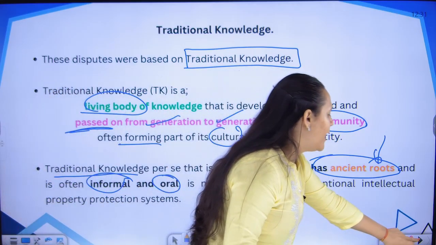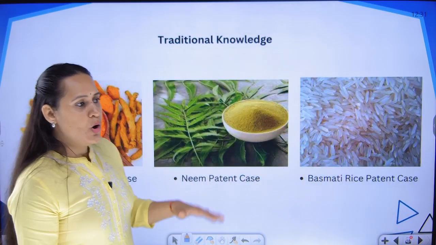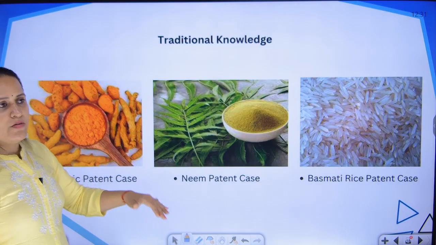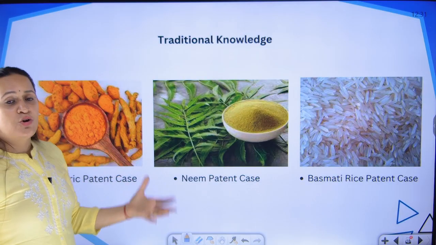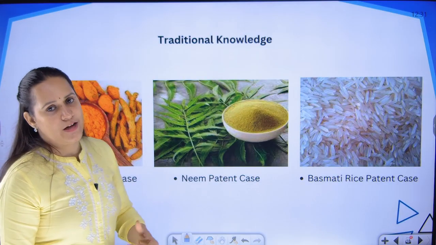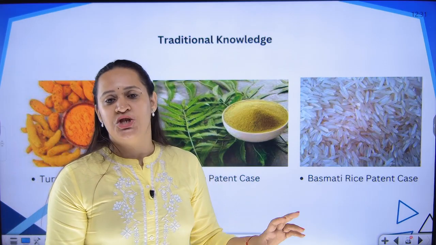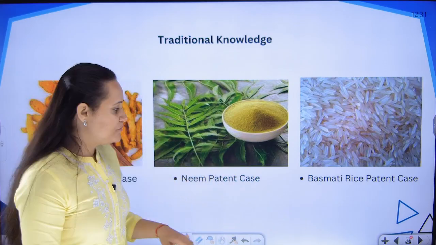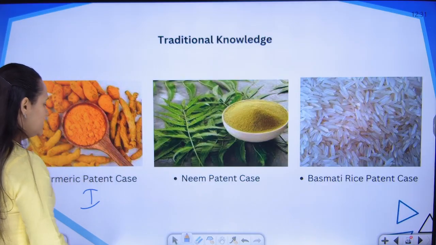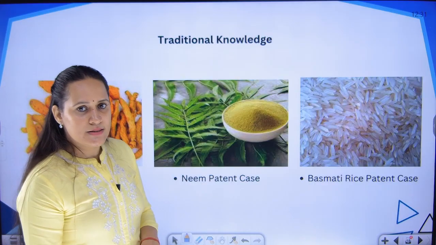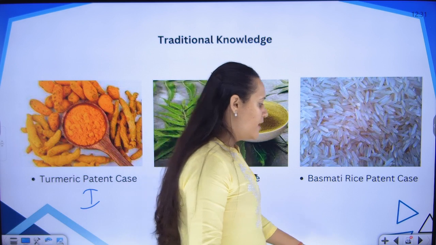So let's have a look at what these cases were. One by one, three cases we are going to cover and see how we had to mandatorily provide protection to the goods which are classified as GI products in India. First, let's discuss the turmeric patent case. What is turmeric? Haldi.